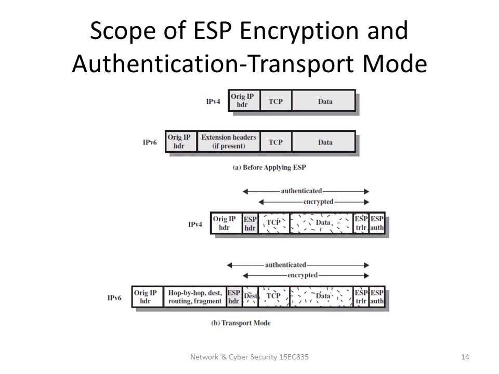Now let us look at the scope of ESP encryption and authentication in transport mode with respect to IPv4 and IPv6. So this is IPv4. We have the TCP and data here, and the IP header here. IPv6 will also have an IP header, TCP, and data along with the extension headers if they are present. So this is the status of IPv4 and IPv6 before applying ESP encryption and authentication.